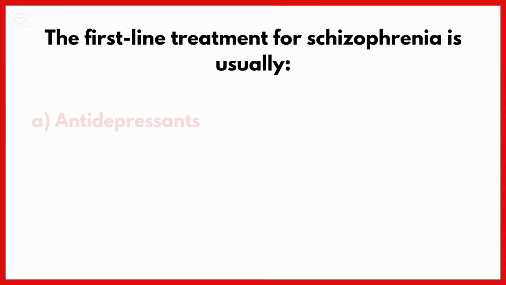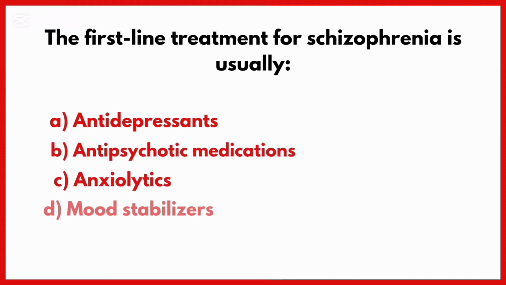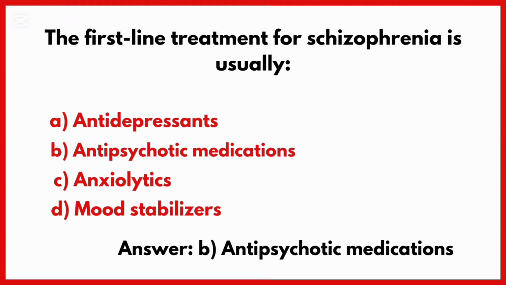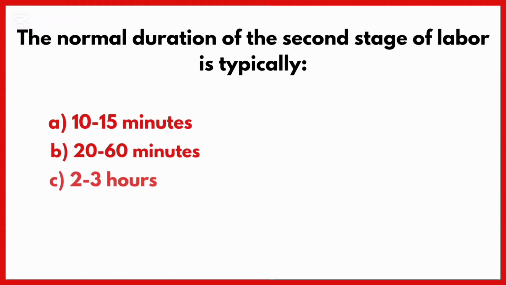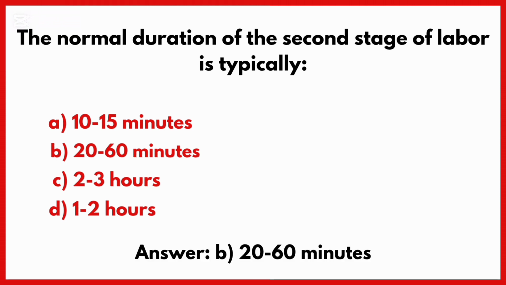The first line treatment for schizophrenia is usually. Correct answer is option B, antipsychotic medications. The normal duration of the second stage of labor is typically. Correct answer is option B, 20 to 60 minutes.